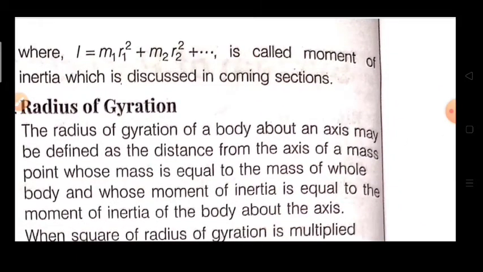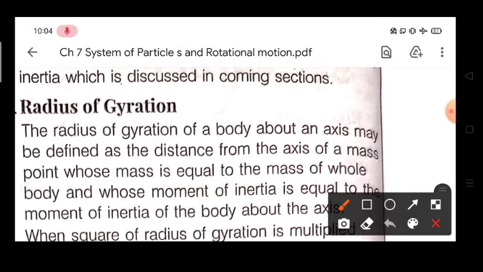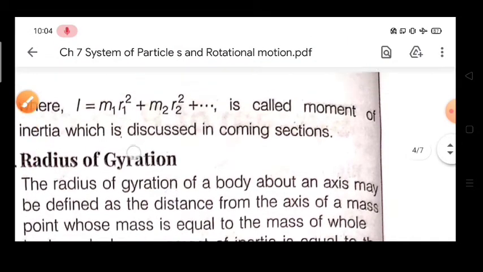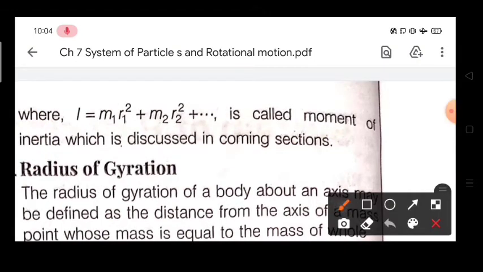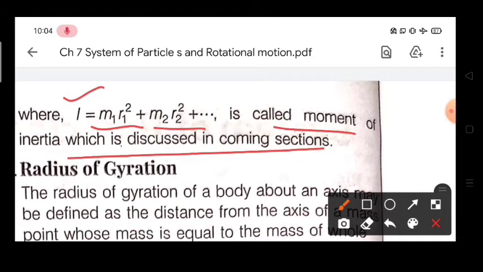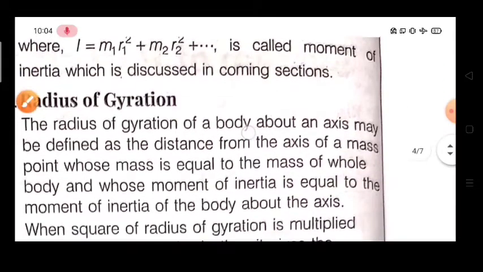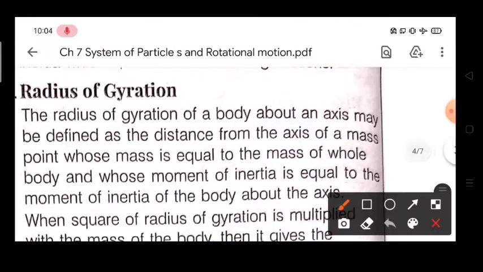Then next, I already told you that this m1 r1 square plus m2 r2 square, this was I, called the moment of inertia of the whole body. Now the second thing we need to understand is called radius of gyration.